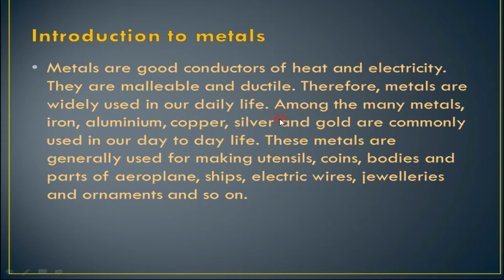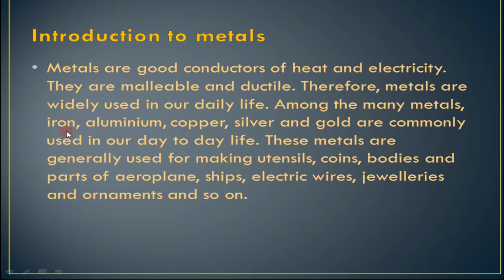Read from here. Among the many metals, iron, aluminium, copper, silver and gold are commonly used in our day-to-day life. These are generally used for making utensils, coins, bodies and parts of aeroplanes, ships, electric wires, jewelry and ornaments and so on.